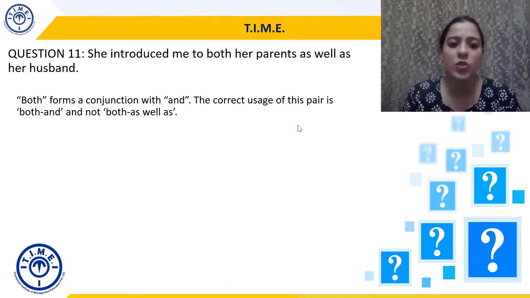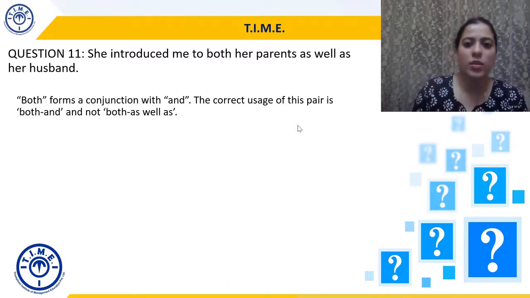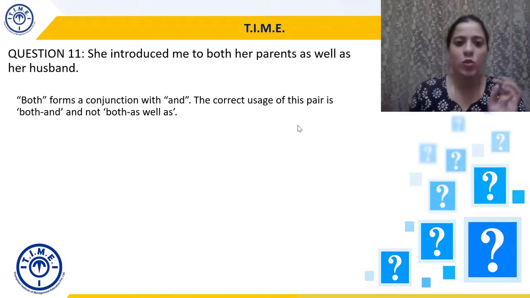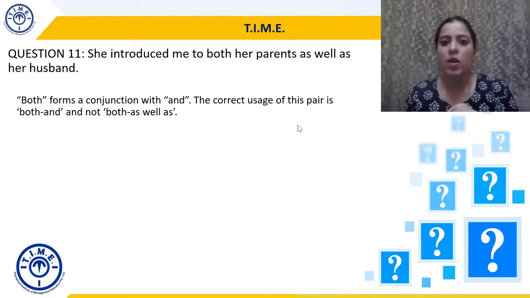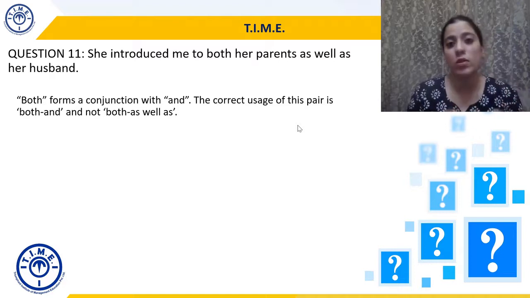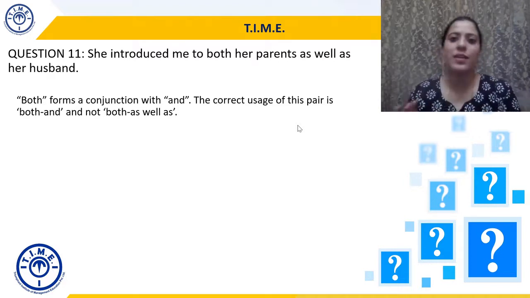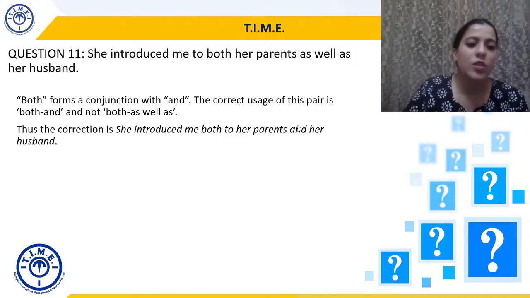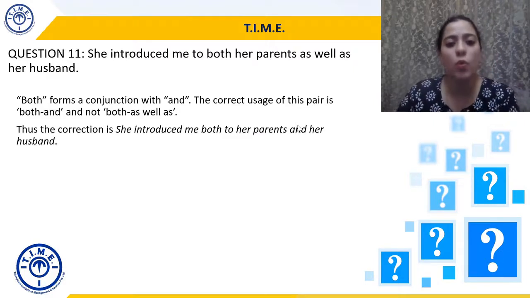So both forms a conjunction with and. So both and and. And that's why the correct usage of this pair is both and, not both as well as. So it should be both dash and, it should not be both dash as well as. That's why we will replace as well as with and. So it will become she introduced me both to her parents and her husband.